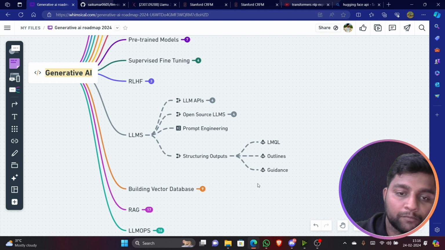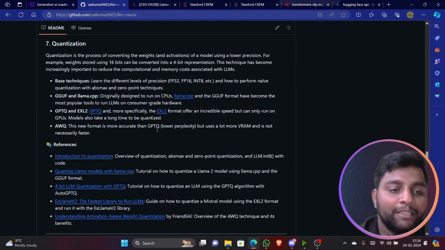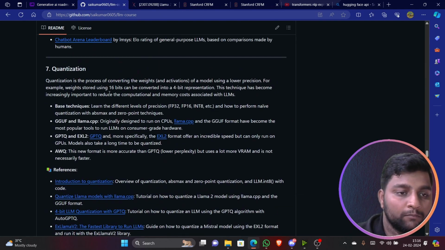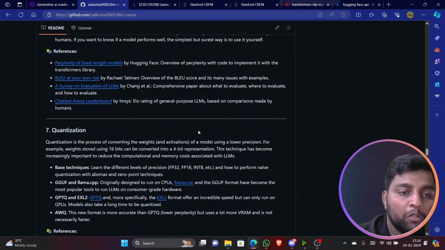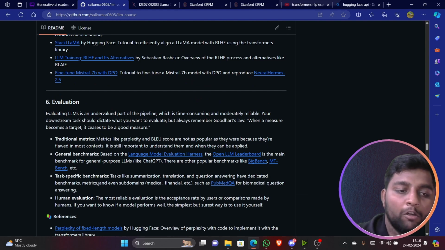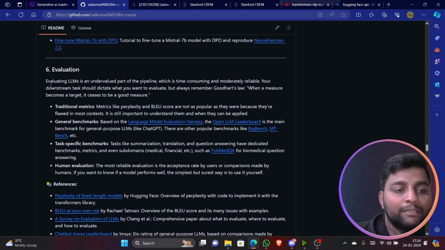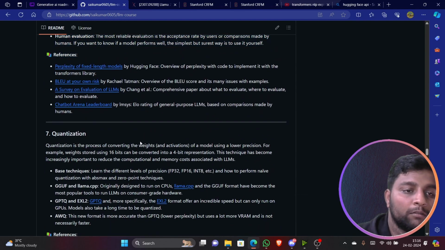Okay, structuring outputs: LMQL, Outlines and Guidance. So you can see here everything is clear in this. Then quantization and evaluation, how you are going to evaluate the model, about that it is here. Human evaluation or task specific benchmarks. This I have not mentioned there, but it is in GitHub. You can check it out.